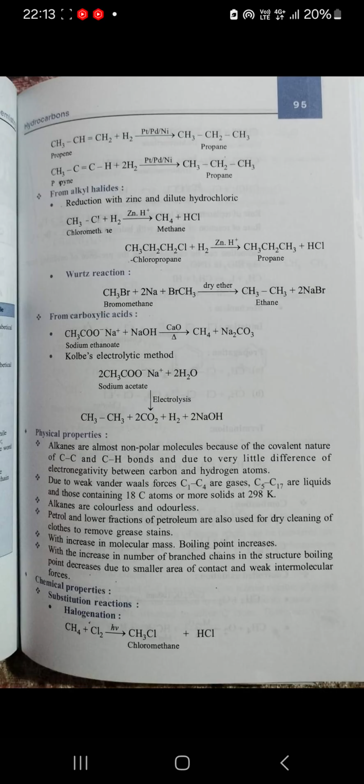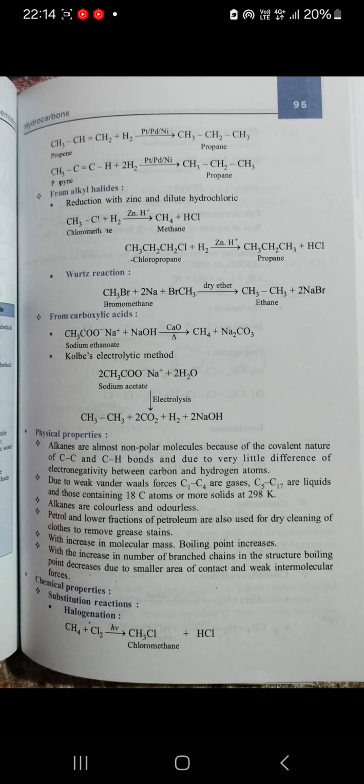Now from alkyl halide, reduction with zinc and dilute hydrochloric acid. You have chloromethane treated with H2, it gives methane. If you have chloropropane treated with hydrogen, it gives propane. Also, when two molecules of alkyl halide are treated with sodium in presence of dry ether, you will get ethane. Now, from carboxylic acid, you have sodium ethanoate treated with sodium hydroxide, it gives methane.